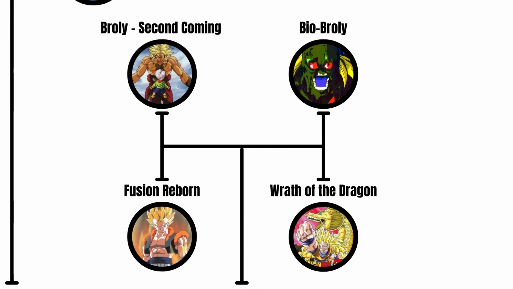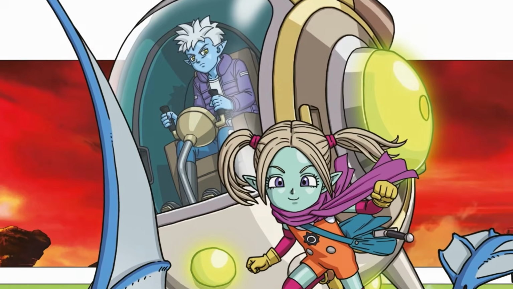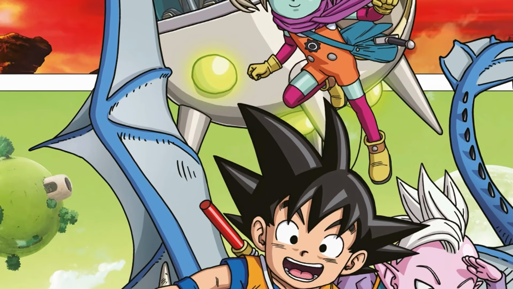During this era, the alternate movie events of Broly's Second Coming, Bio Broly, Fusion Reborn, and Wrath of the Dragon also take place. Now, right after the Buu saga, there's one more stop before we get to Super Saiyan God Super Saiyan, Dragon Ball Daima, age 775. Think of this as a bridge between DBZ and Super.